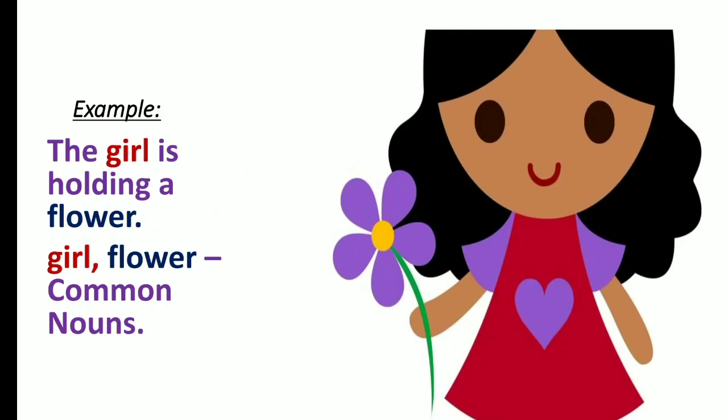So, both of these are nouns and both of these are common nouns, isn't it? Both of these are names of a person and a thing, and we don't know who they are. So, we can definitely say with 100% surety that these are common nouns.